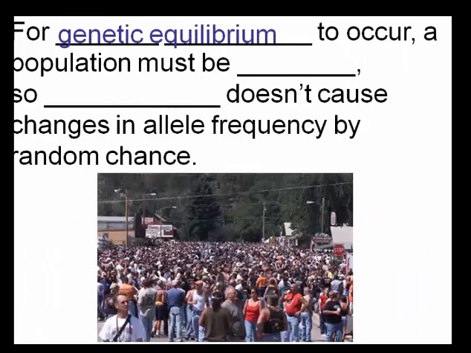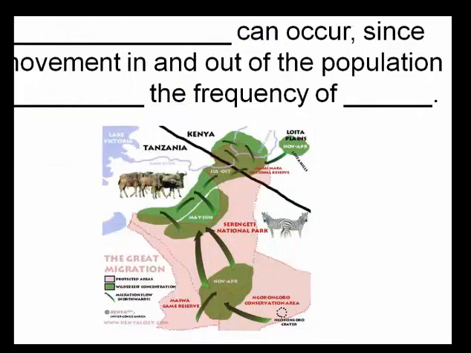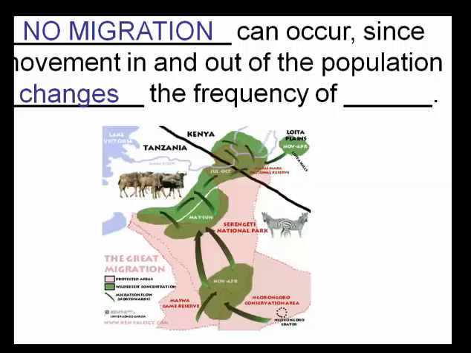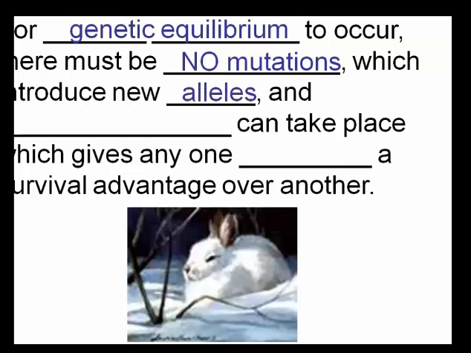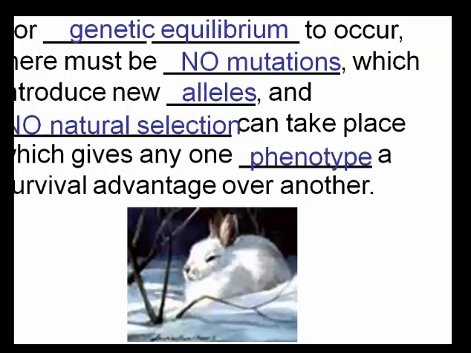For genetic equilibrium to occur, a population must be large, so genetic drift doesn't cause changes in allele frequency by random chance. No migration can occur, since movement in and out of the population changes the frequency of alleles, so we kind of stated that already. And again, for genetic equilibrium to occur, there must be no mutations, which introduce new alleles, and no natural selection can take place, which would give any one of the phenotypes a survival advantage.